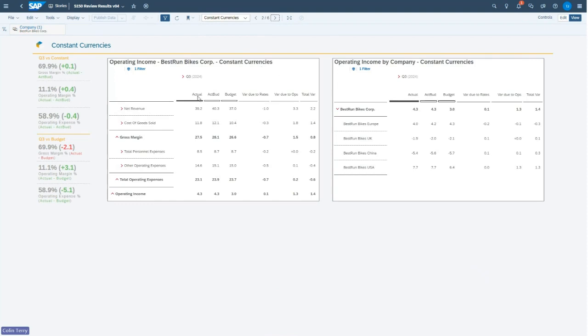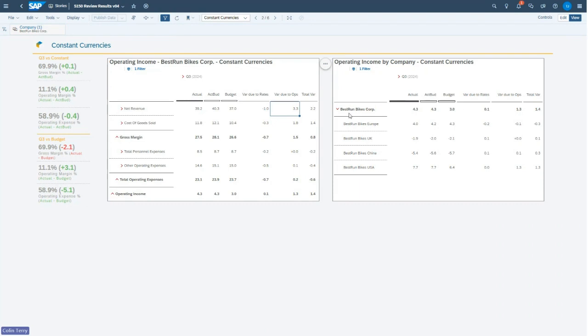This time, a different view of operating income. This view, we've got actuals here. We have our budget this time here rather than plan. And we have a column here that is our actuals restated at the exchange rate used to set the budget. This means that we can identify quite quickly whether the variance we're seeing between actual and budget is down to exchange rates or whether it's actually down to operational parameters.